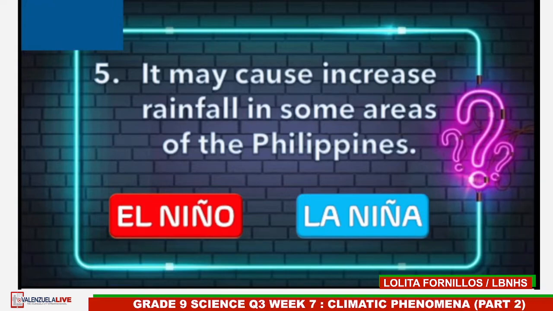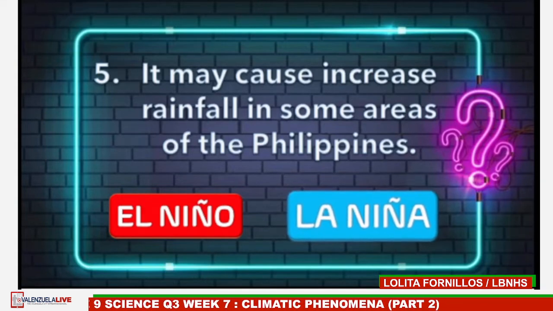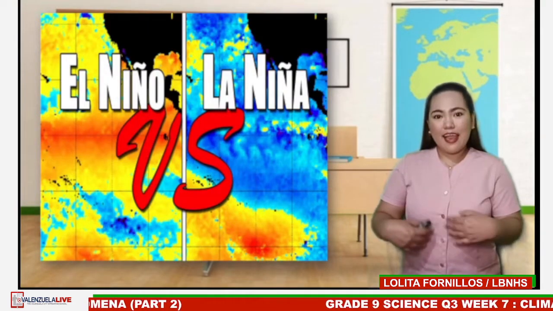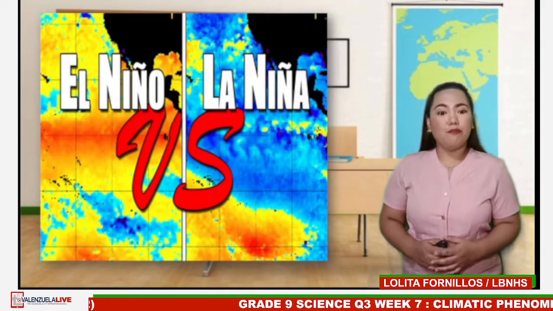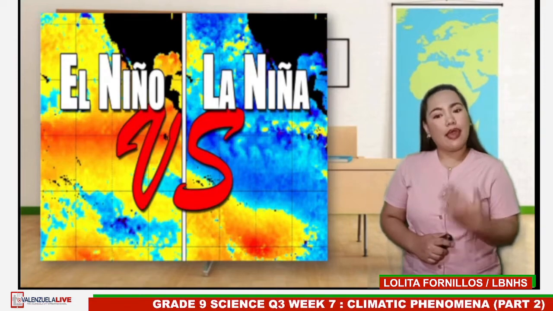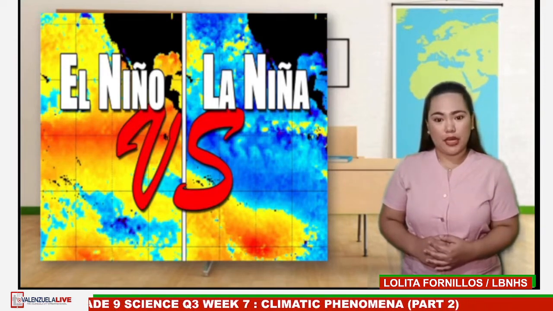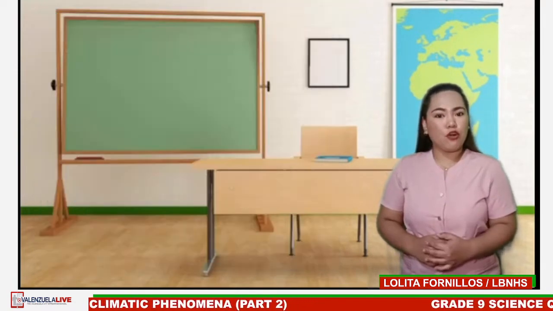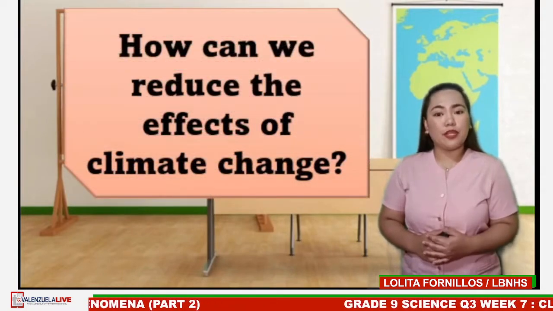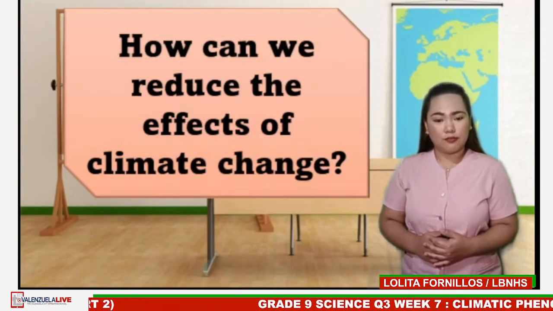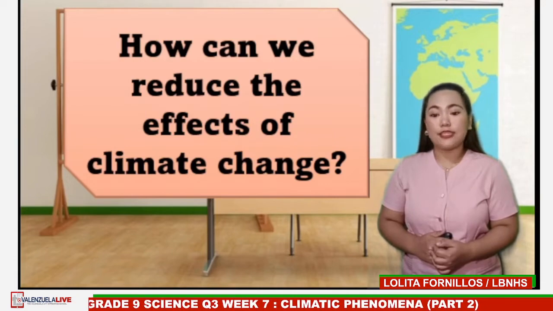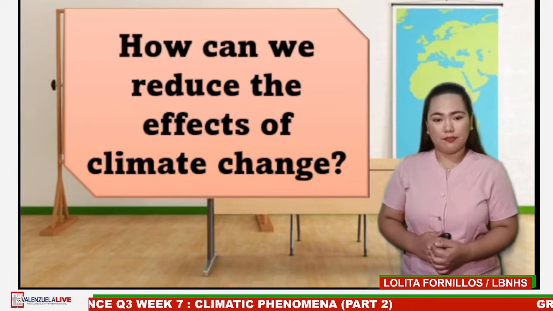Time's up. The answer is La Niña. Amazing, grade 9 students! El Niño and La Niña are two abnormal climatic phenomena, and experts say that these two phenomena were triggered by climate change. The question for all of us now is, how can we reduce the effects of climate change? Climate change is a universal issue that needs a universal effort to combat the problem.